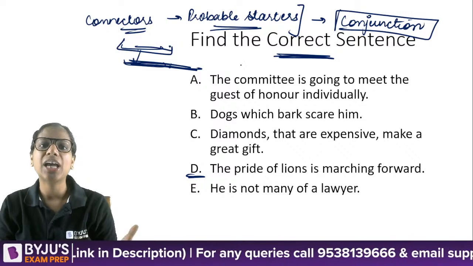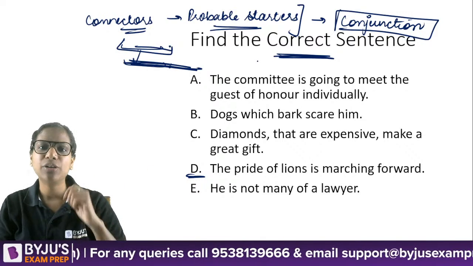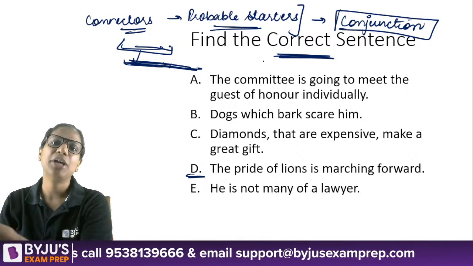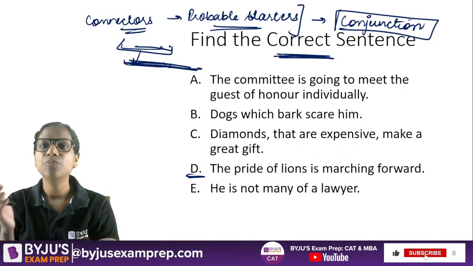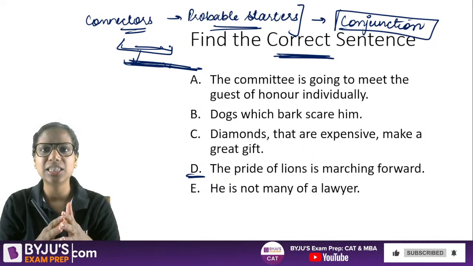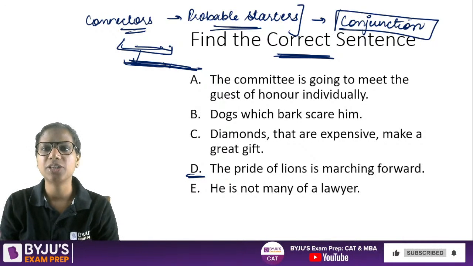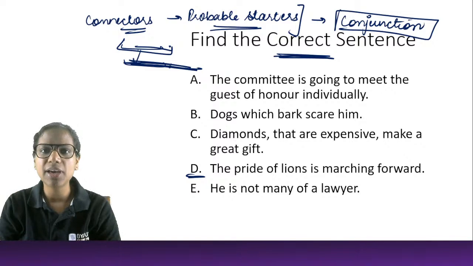Right? So I was on my way, I met my friend. So on my way, comma, I met my friend. I can join them like this. So I made a phrase out of my first sentence. So this is how we join sentences. Okay, these are probable starters questions, and they are not supposed to be very complicated.